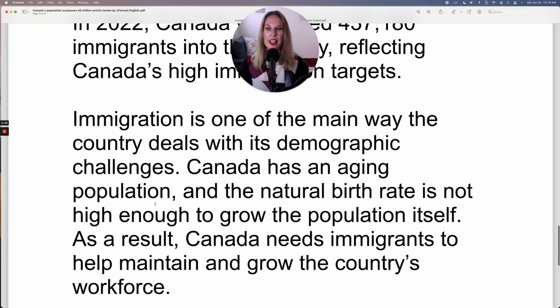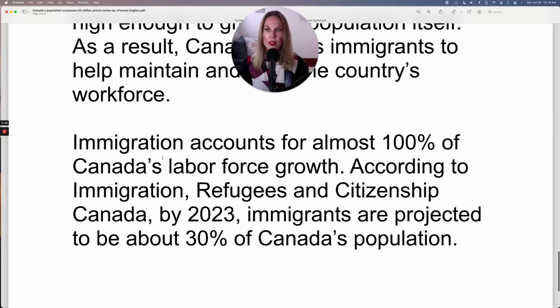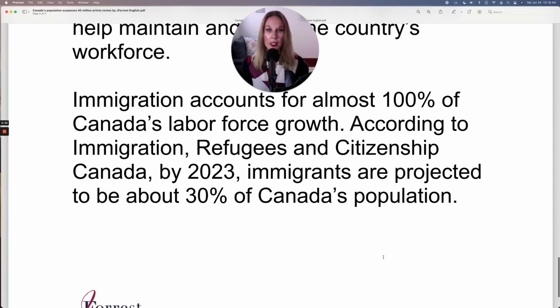Canada has an aging population, and the natural birth rate is not high enough to grow the population itself. As a result, Canada needs immigrants to help maintain and grow the country's workforce. Immigration accounts for almost 100% of Canada's labor force growth, according to Immigration, Refugees, and Citizenship Canada. By 2023, immigrants are projected to be about 30% of Canada's population.